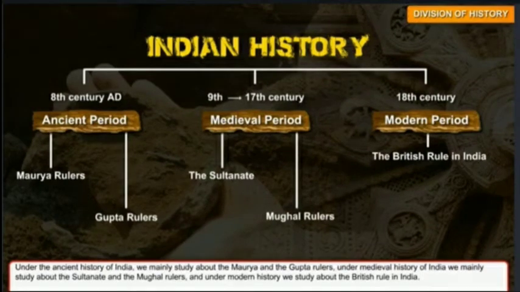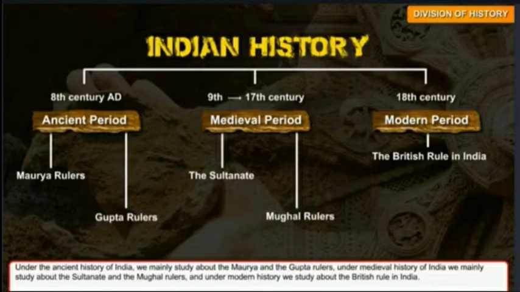So very clear to you, there are 3 periods of Indian history, that is ancient period, medieval period, modern period. Okay, till 8th century AD it is called ancient period. 9th to 17th century it is called medieval period, and from 18th century till today it is called modern period.